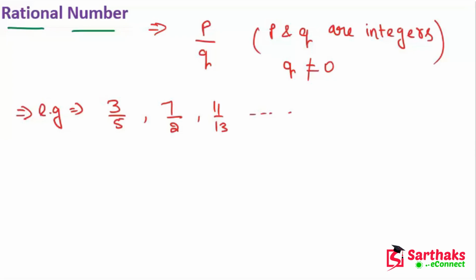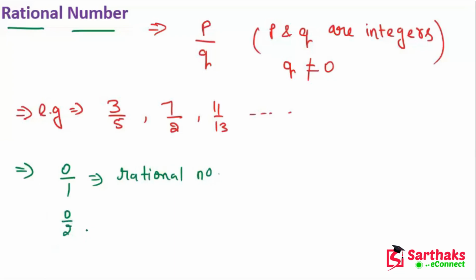Now if we see more examples, here is 0 upon 1. Can we say that it is rational? Yes, 0 upon 1 is a rational number. Similarly, 0 upon 2 we can also say it.